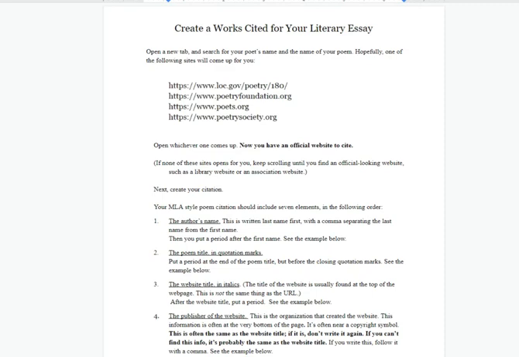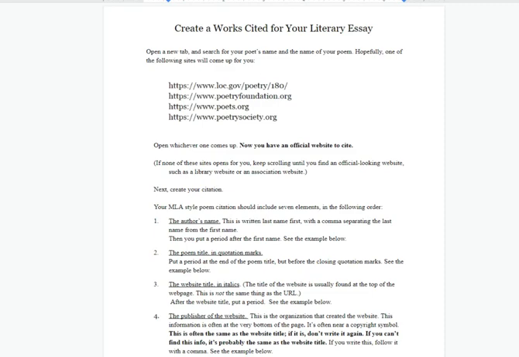So then someone who read your essay, like your mom or your dad or some random person out in the world, could go look at the poem themselves. That's the point of the works cited pretty much all the time, is it gives the person reading your essay a chance to go look for themselves at the sources you're citing, so they can look at those sources too and decide for themselves whether your interpretation of them was good, or use those sources as a way to read more about what you're writing. All right, so you need a place your poem comes from in order to cite your poem.